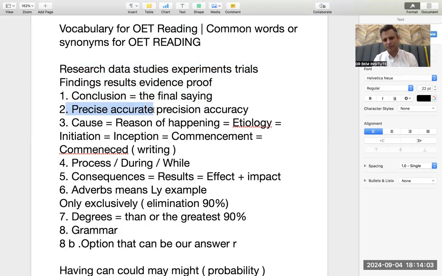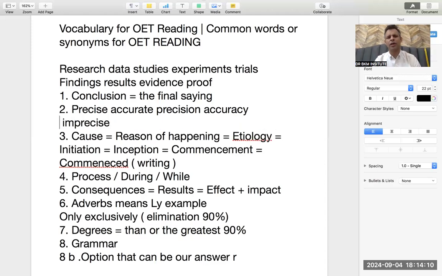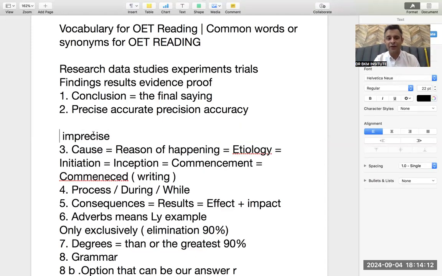Precise, accurate. Precision, accuracy. Imprecise means inaccurate. Sir, how can I am word, when it comes with P? It is a rule of English. Many of you would not be knowing, but it is very simple. When I and M come with P, it becomes opposite. Possible, impossible. Prudent, imprudent. So it becomes ulta, opposite.